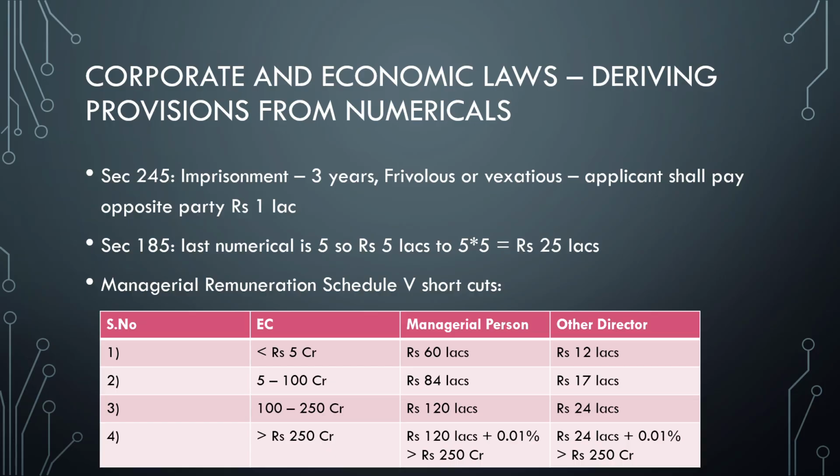So if you retain all the data, this is called the smarter way. There won't be any requirement for you to go through it on the exam day morning. So the imprisonment is 3 years, and in case of frivolous or vexatious complaints, that is wrongly complaining against someone, the applicant shall pay the opposite party an amount not exceeding rupees 1 lakh. So the missing numericals were 1 and 3. 1 is 1 lakh, 3 is imprisonment, and apart from that, separate penalties are there for 245, that is a maximum of 25 lakhs.